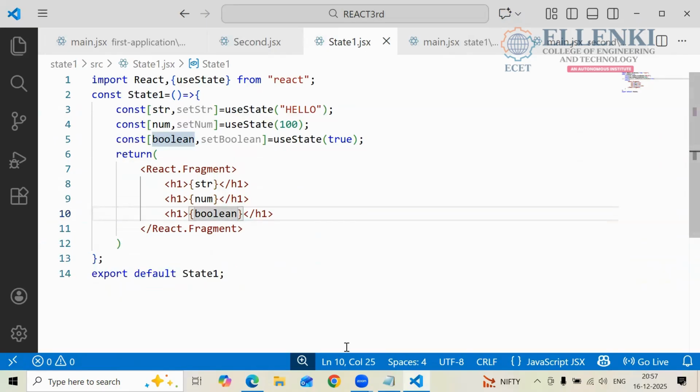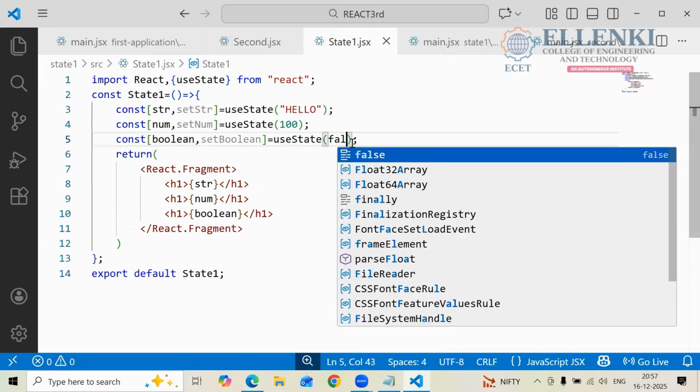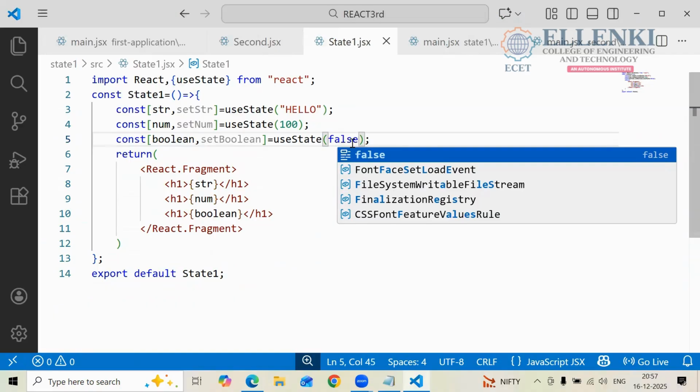Now what I'm doing here, see here, in this place I am writing false. Whatever data we are writing, we are not getting the answer for the Boolean, right? So now if this Boolean value is false and I want to change this value, how can I change the value here? I want to modify the value of this one. How can I? What do you have to write here?